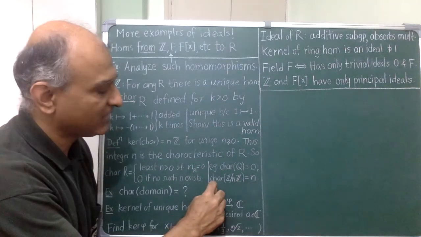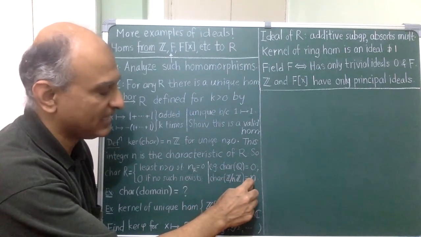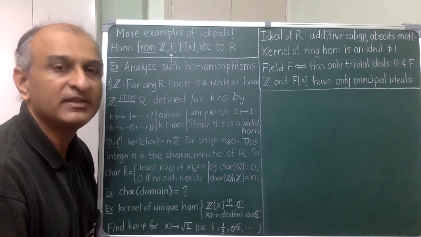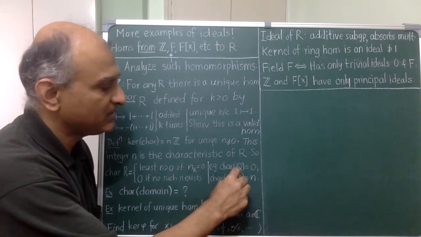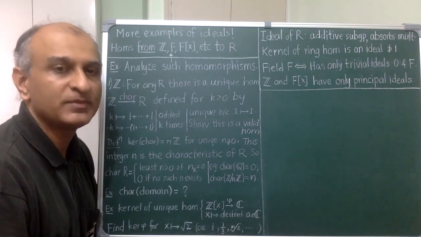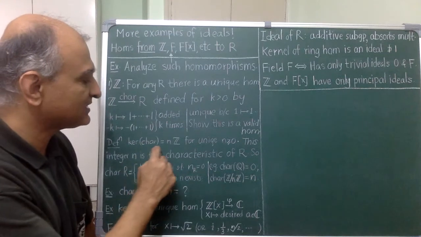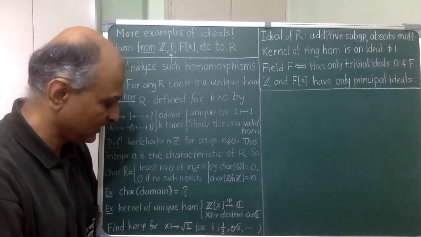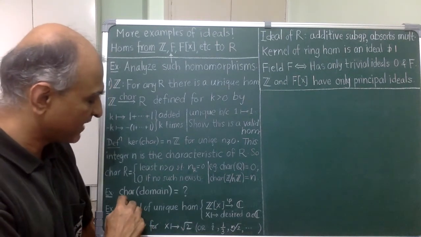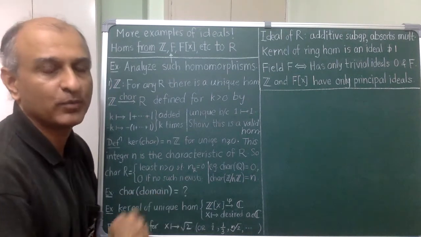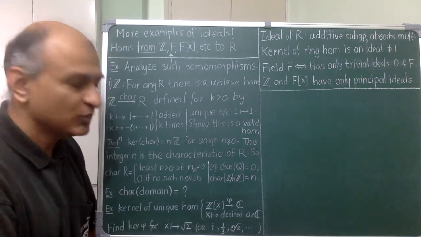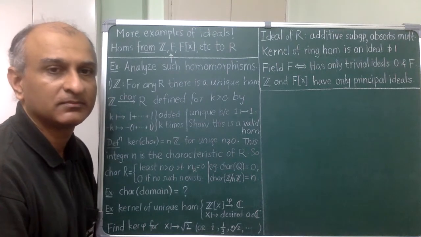For example, the characteristic of Z mod nZ is n. Now, it may happen that 1 plus 1 and so on will never become 0. For example, for rational numbers. In that case, I call the characteristic to be 0. And you can check that I get the same definition as here. As a small exercise, I have asked you to find out possible values of characteristics of an integral domain. And here is a much more interesting problem. So please try to do both of them now.